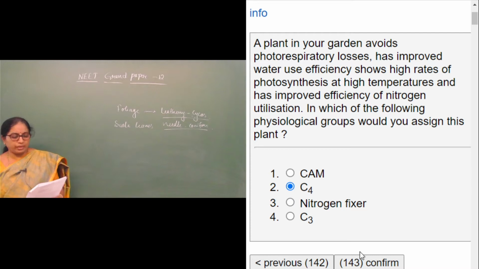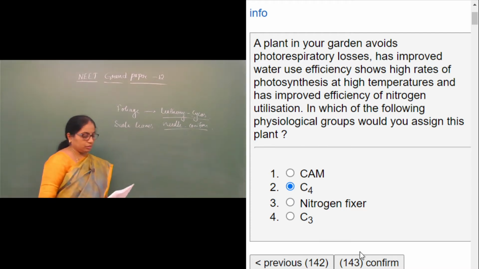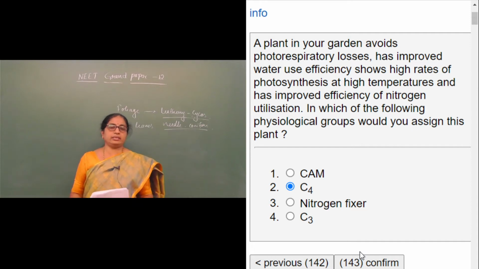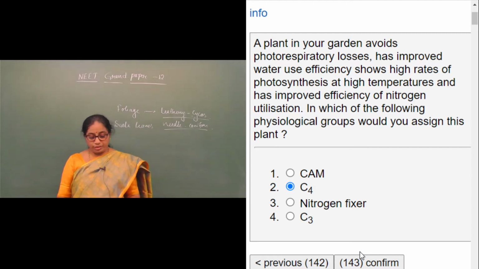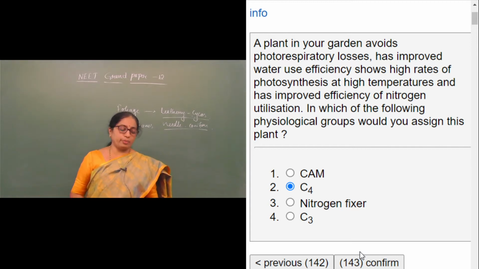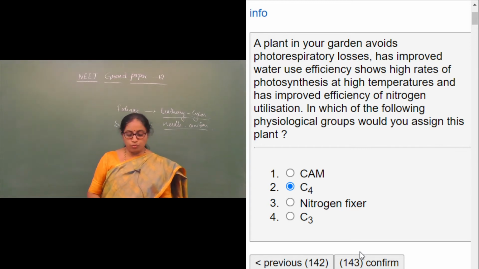So the C4 plants undergo the Hatch and Slack cycle during photosynthesis, right? Here the first product formed is oxaloacetic acid, which is a 4-carbon compound. Hence, they are called C4 plants.